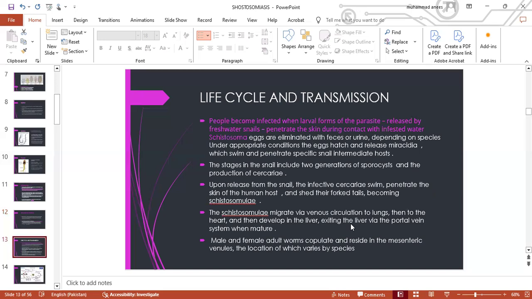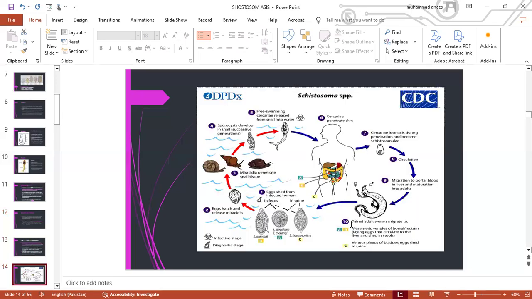Now, the life cycle and transmission. First, have a look at this picture, and then we'll go through the life cycle stages.